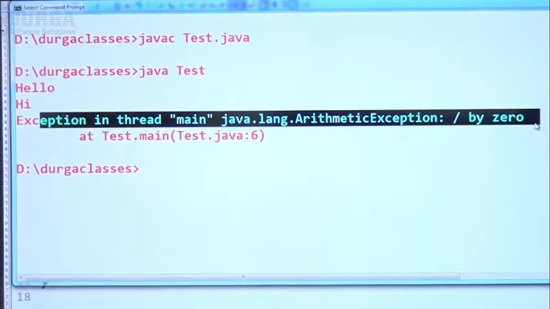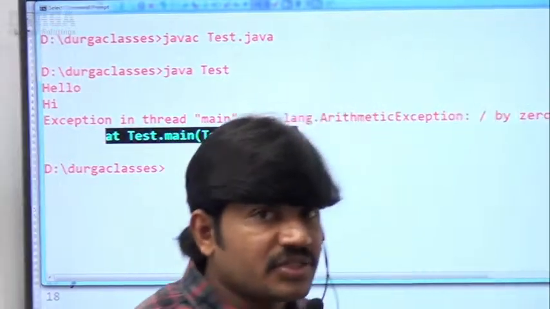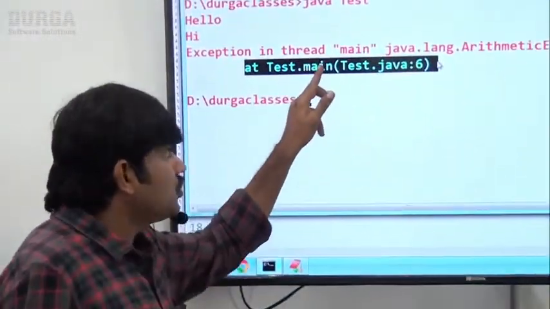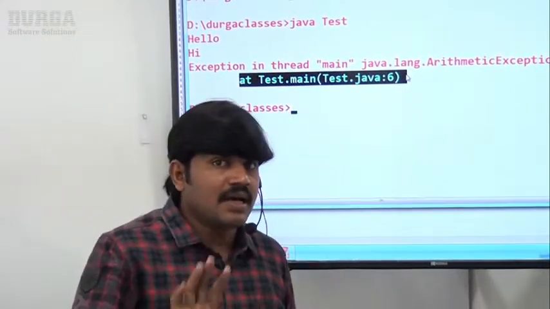java.lang.ArithmeticException: / by zero. Have you observed that in the stack trace we are not going to see doStuff and doMoreStuff, because the doStuff and doMoreStuff methods completed normally.